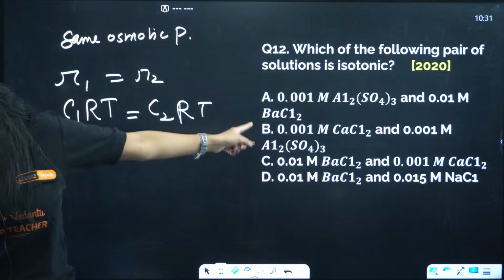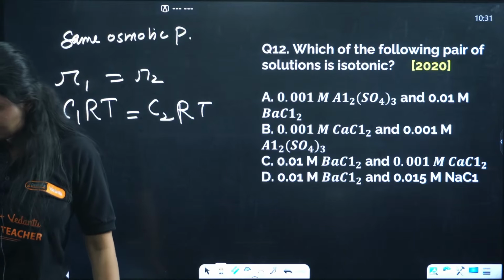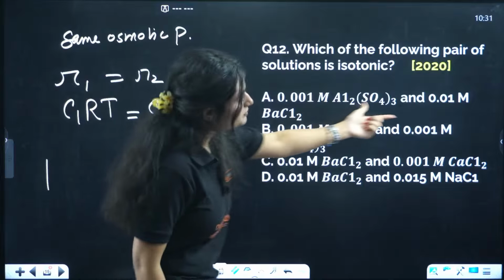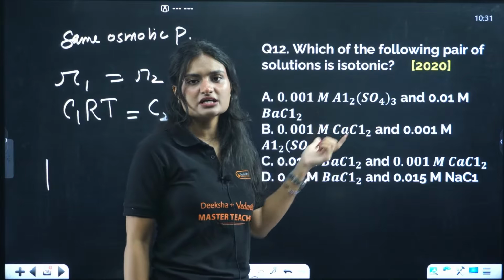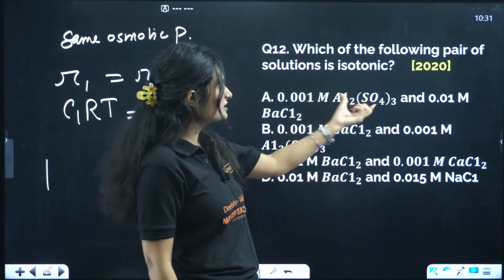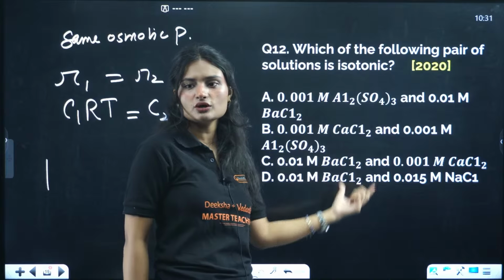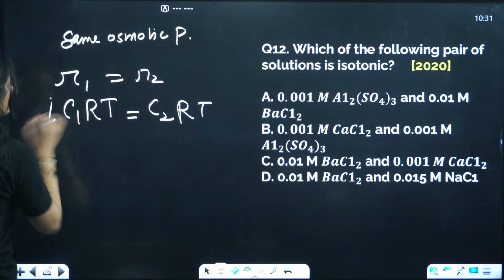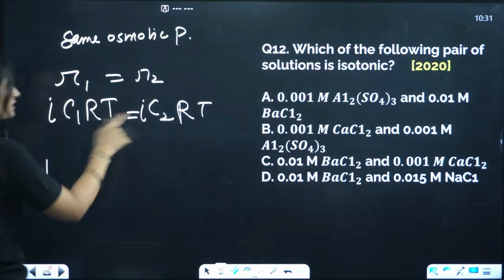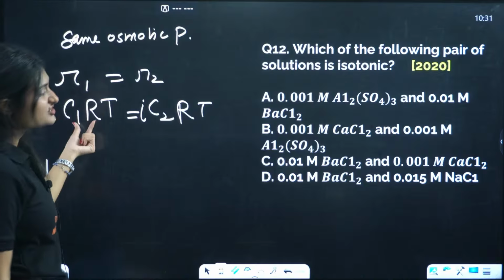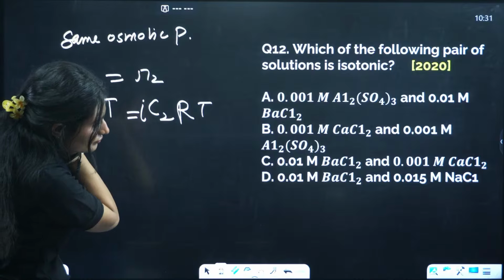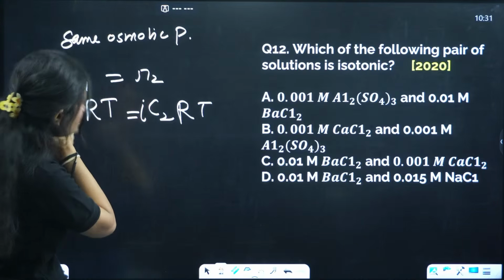Okay, what will be the answer for this? You guys are not answering. Okay, now see, all these compounds will dissociate. We know why, because they all are ionic in nature. So there will be a Van 't Hoff factor that we need to include. The concentration is same. No, it's not same. It's different.